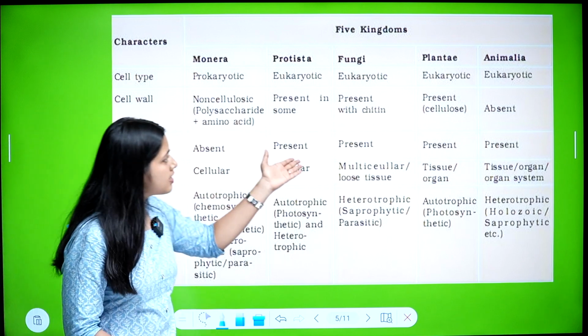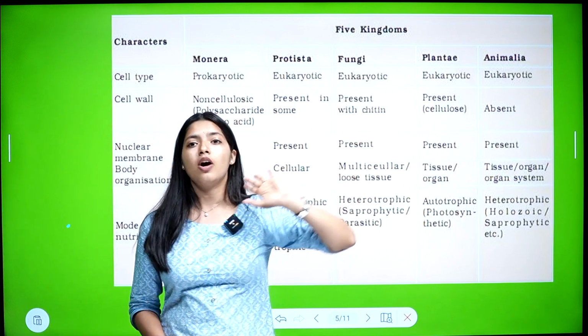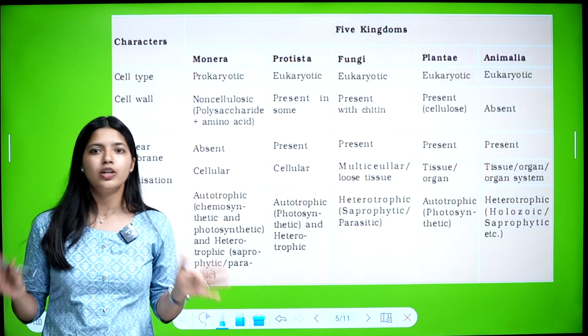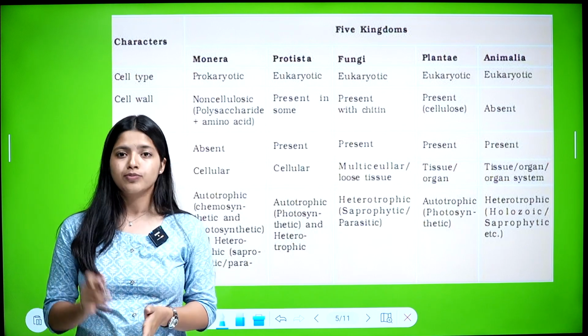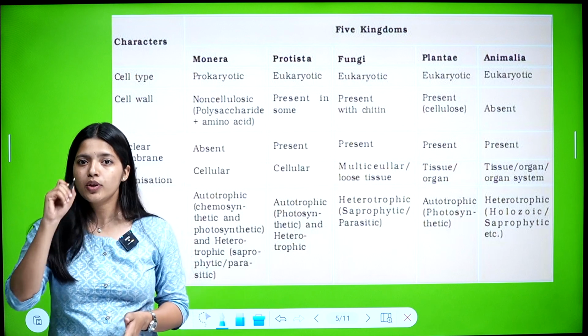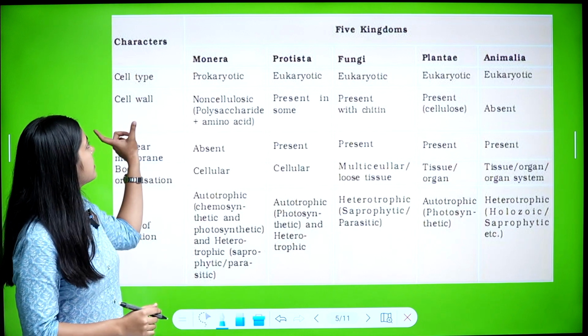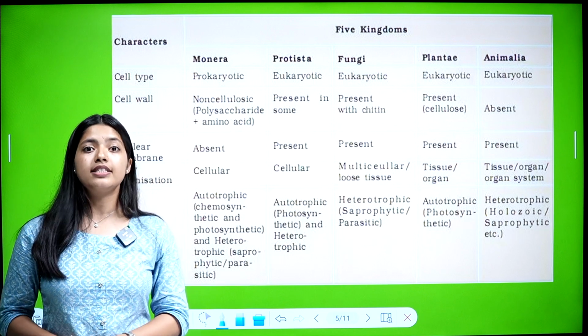Then kingdom Protista, kingdom Fungi, Plantae, Animalia, all of them are eukaryotic. They have a proper, definite nucleus, so they are eukaryotic. True nucleus. Eu means true. Next character is cell wall.